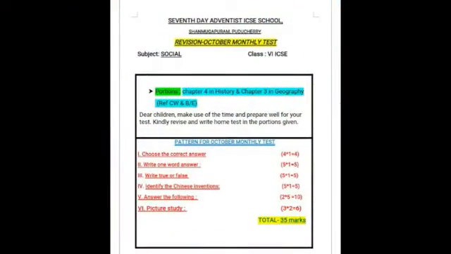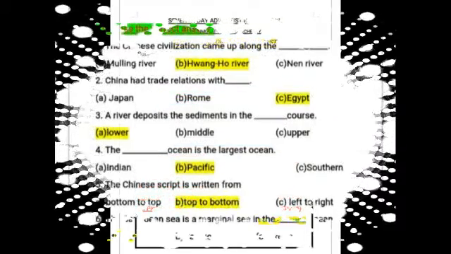So children, now let's look at the pattern once. First you have choose the correct answer. Next, write the one word answer. Third Roman letter, write true or false. Fourth Roman letter, identify the Chinese inventions. Fifth Roman letter, answer the following. And the last one is picture study.